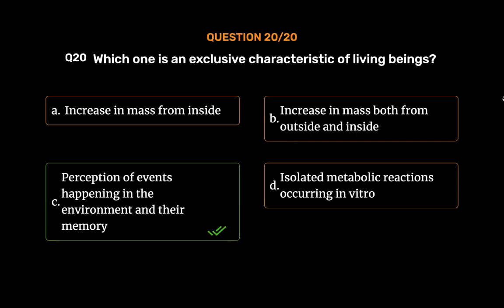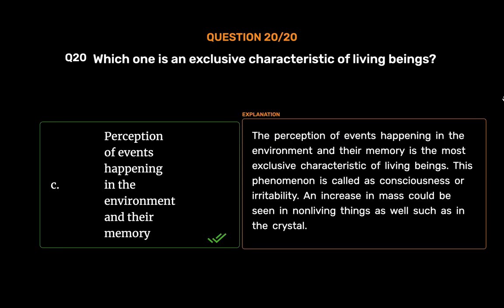Perception of events happening in the environment and their memory. The perception of events happening in the environment and their memory is the most exclusive characteristic of living beings. This phenomenon is called as consciousness or irritability. An increase in mass could be seen in non-living things as well, such as in the crystal.